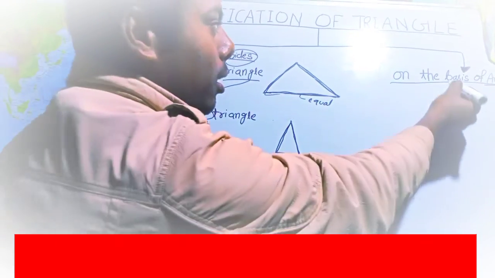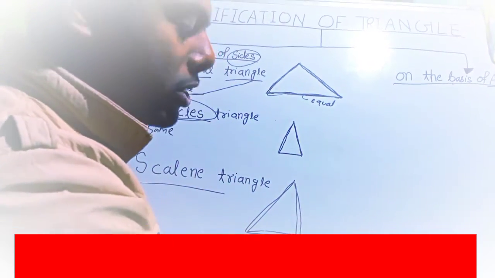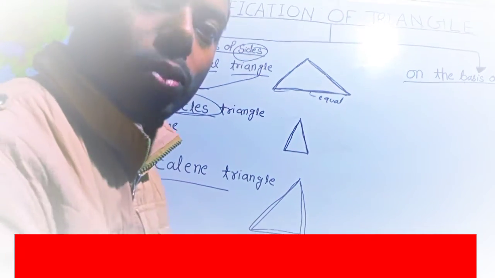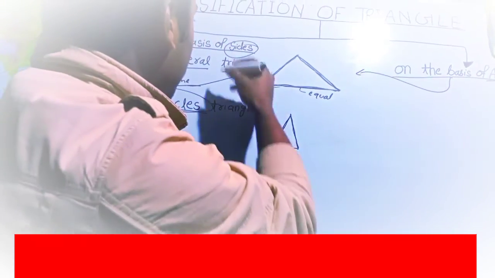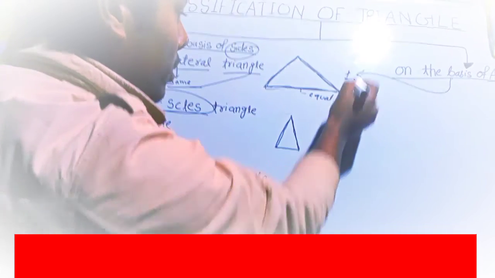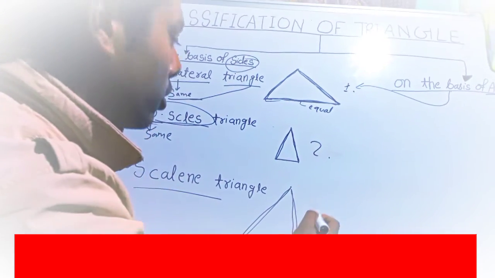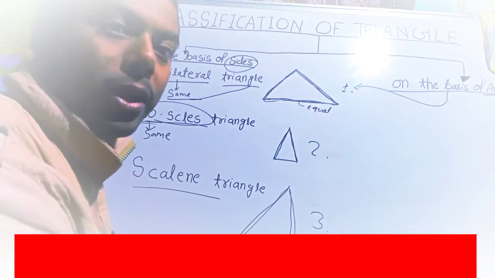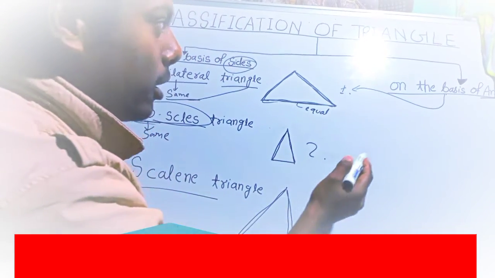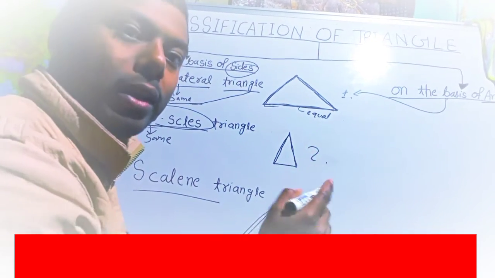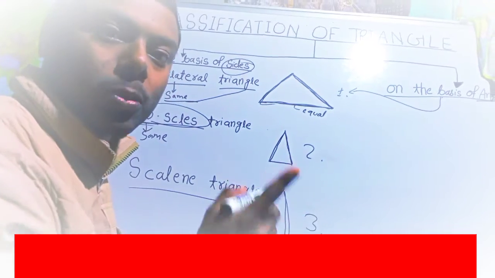So we come to the second classification of triangles, which is on the basis of angle. So we can say that on the basis of angle we can also classify the triangle. First is the equilateral triangle, second is the isosceles triangle, and third is the scalene triangle. Let's see how we can recognize a triangle on the basis of angle.